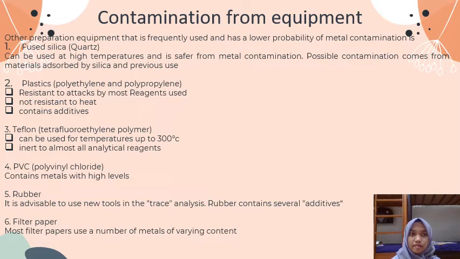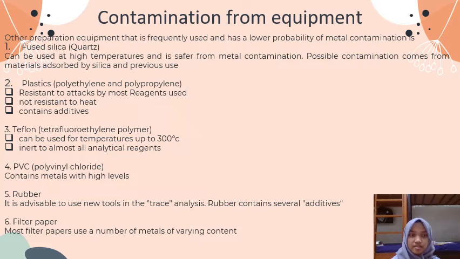Number 2, plastic, or polyethylene and polypropylene. Resistant to attack by most reagents, but not resistant to heat, and contain additives. Number 3, Teflon, or tetrafluoroethylene polymer, can be used for temperatures up to 300 degrees Celsius and in almost all analytical reagents.